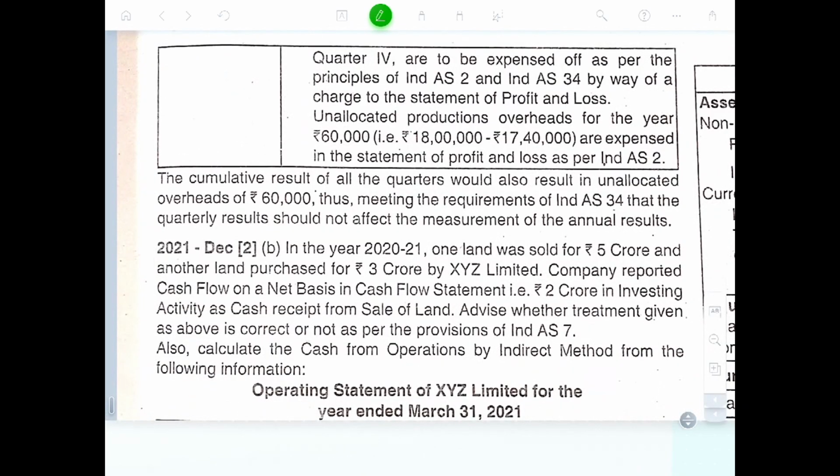The cumulative result of this quarter should reflect the unallocated overhead of 60,000. This meets the requirement of Ind AS 34. The quarterly results should not affect the measure of annual results.